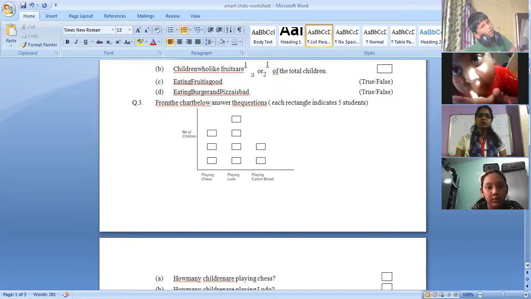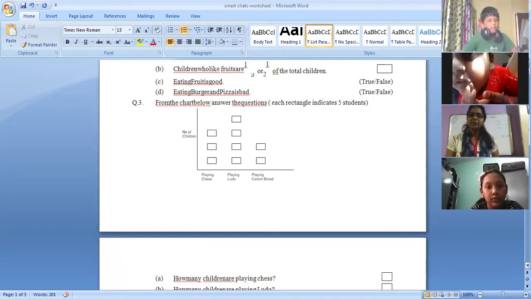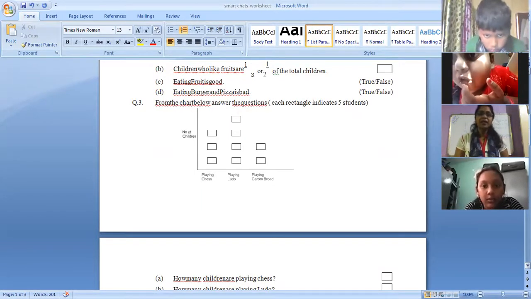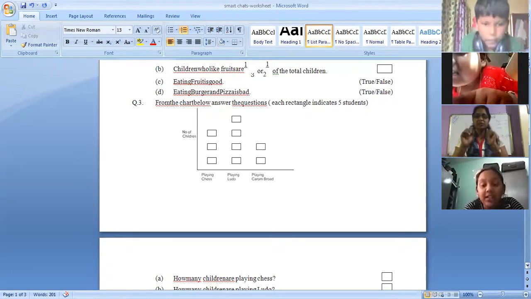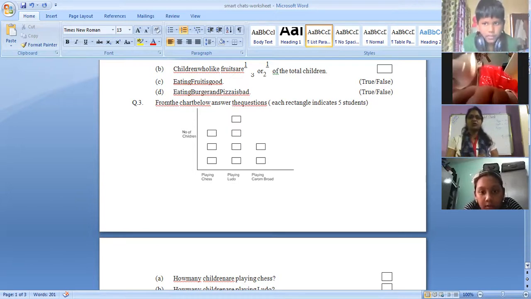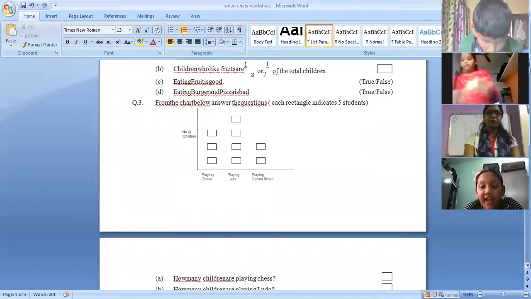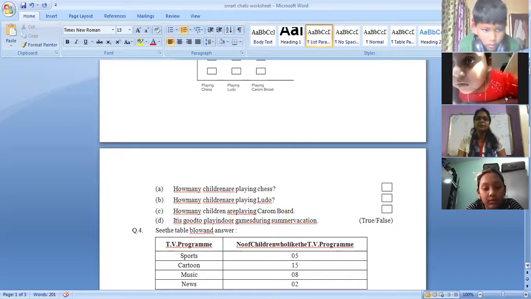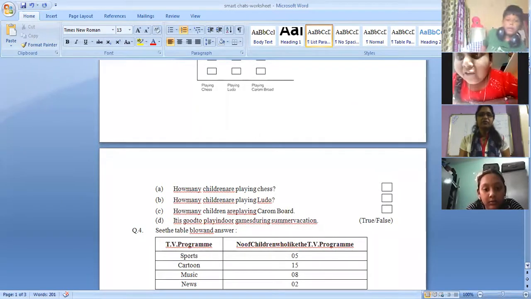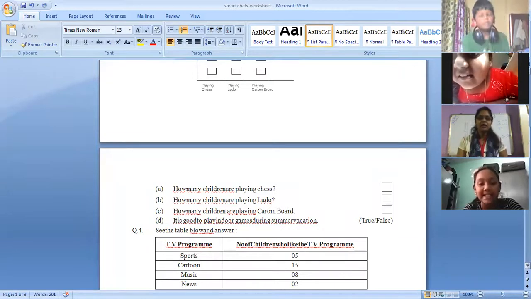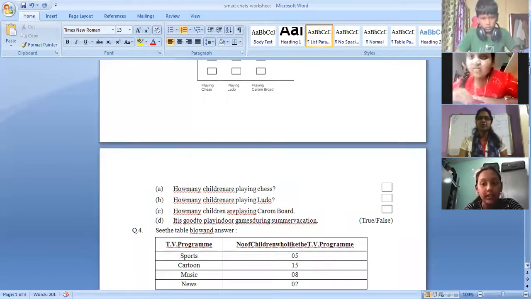So can you tell me how many students are playing chess? Ma'am, 15. Very good, 15 students. How many students are playing Ludo? 20 students. Very good. How many students are playing carom board? 10, ma'am. 10 students. Very good. Now same questions. How many children are playing chess? 15, ma'am. How many children are playing Ludo? 20, ma'am. How many children are playing carom board? 10, ma'am.